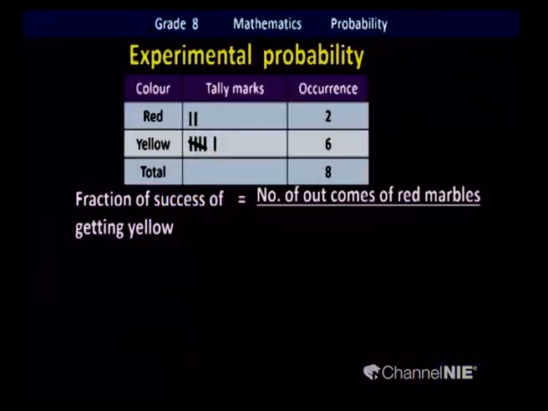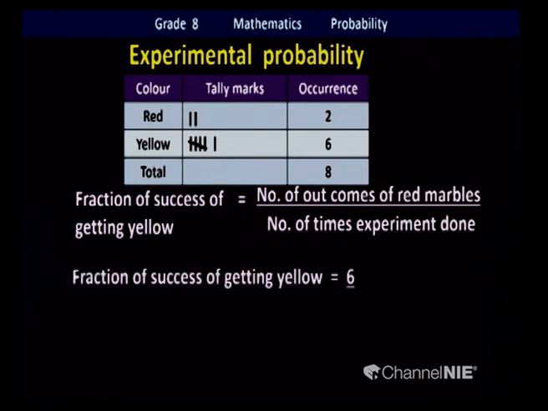Good. Yes, again. Fraction of success of getting a yellow marble. Total number of times we got yellow marbles. Yes, correct. Then, how many times did we do the experiment? Write the fraction of success quickly. Okay. Yes, you got 6 times yellow marbles. Yes, totally we did 8 times.